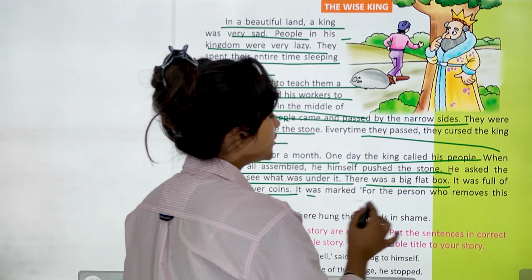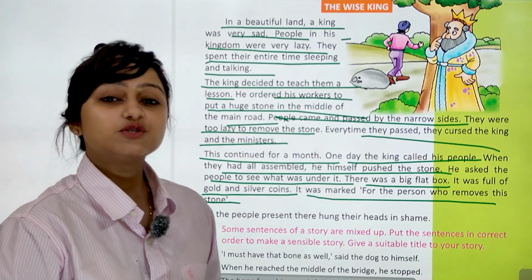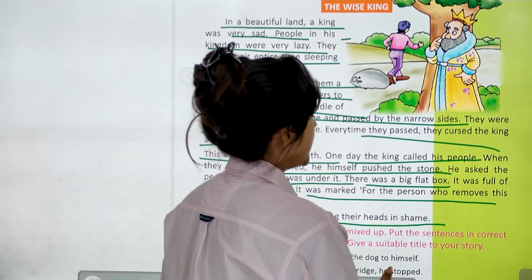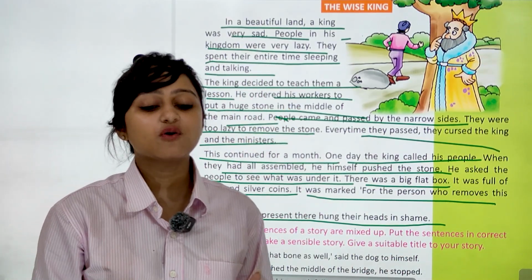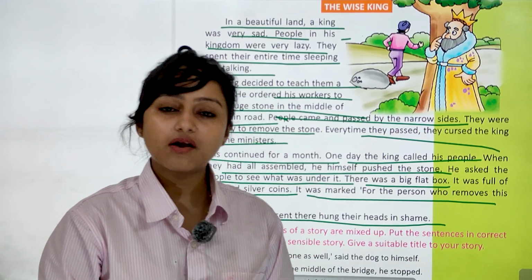It was marked for the person who removed the stone. वो किसके लिए था? उस person के लिए जो stone को remove करेगा. All the people present there hung their heads in shame. सबके सर लटक गए shame से. उन्हें ना तो gold मिला, ना उन्होंने वो stone हटाया. वो stone हटा देते तो they can receive that box.